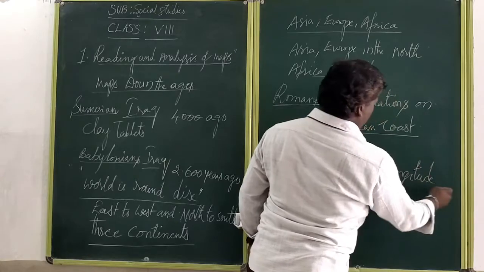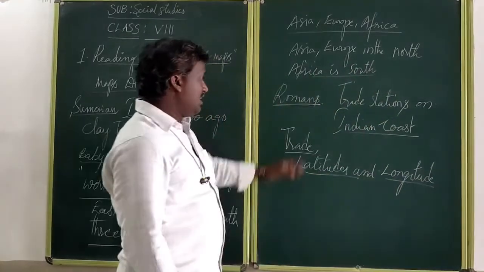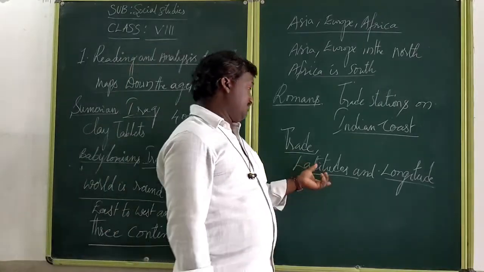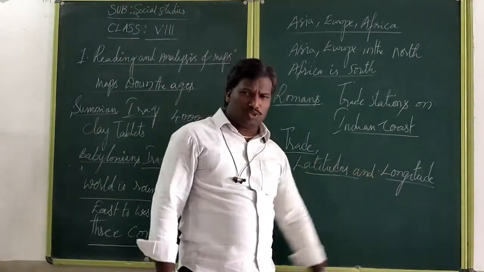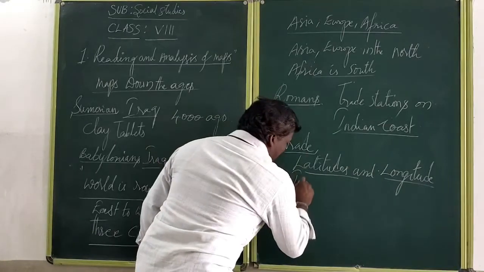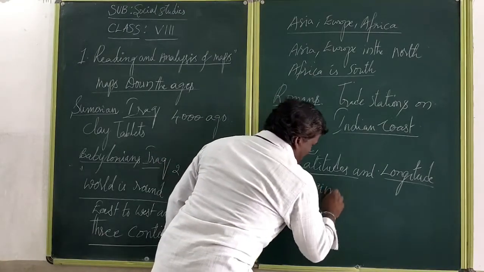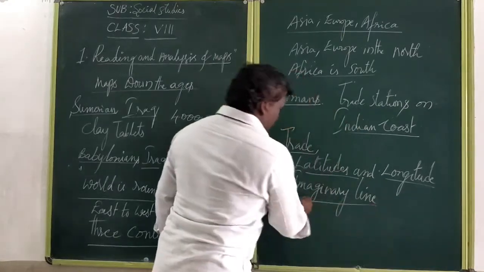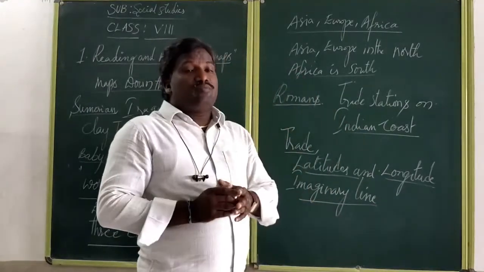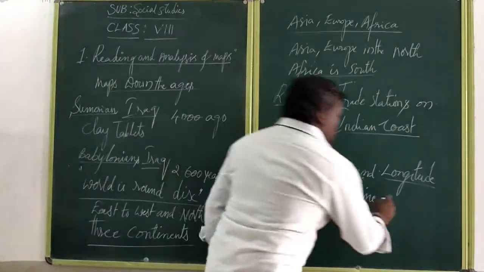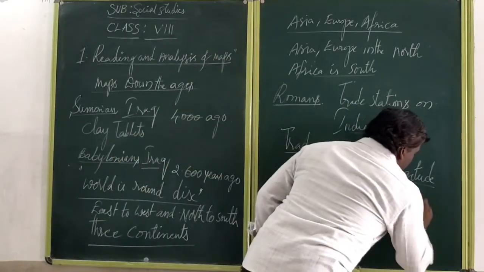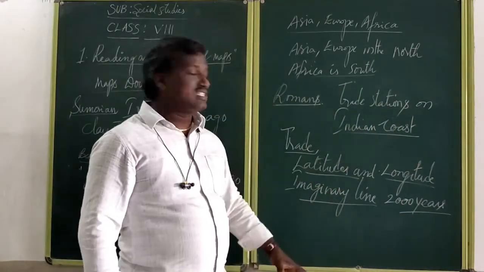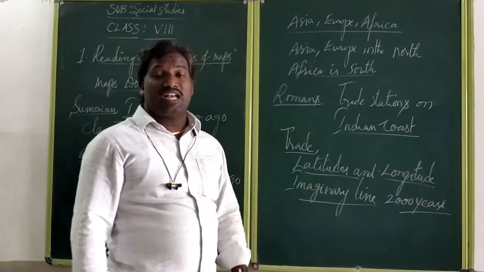What is the importance of latitudes and longitudes? Well, this is not a simple task. You know already very well, latitudes and longitudes are both imaginary lines. Its dividing purpose took 2000 years. It took 2000 years ago. Then they decided the particular latitudes and longitudes.